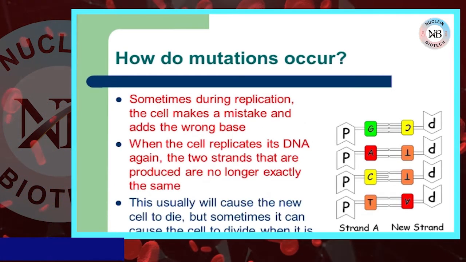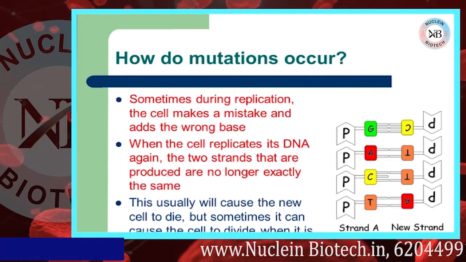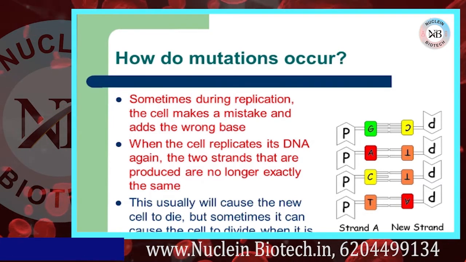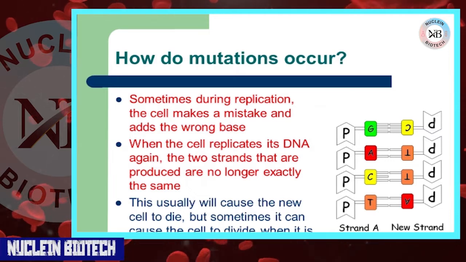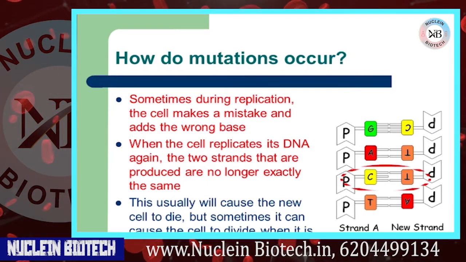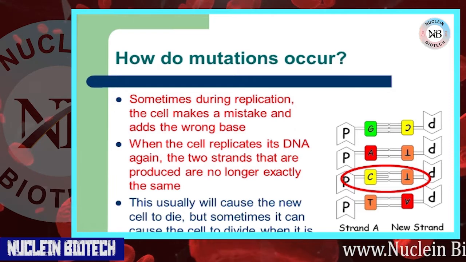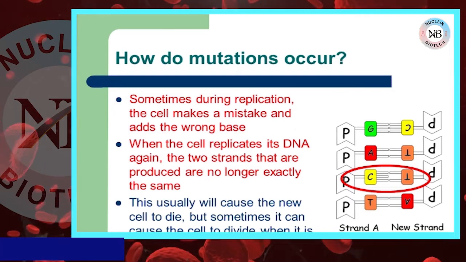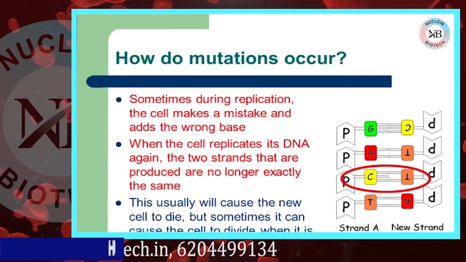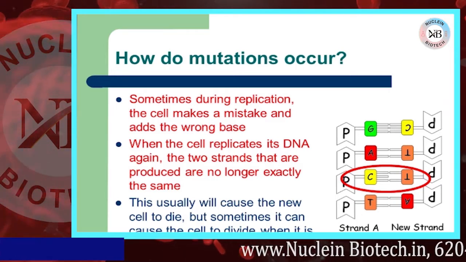Now, how does mutation occur? Sometimes during replication, the cell makes a mistake and adds the wrong bases. When the cell replicates its DNA again, the 2 strands that are produced are no longer exactly the same. This usually will cause the new cell to die, but sometimes it can cause the cell to divide when it is not supposed to: cancer.